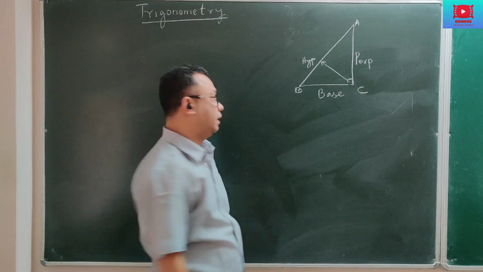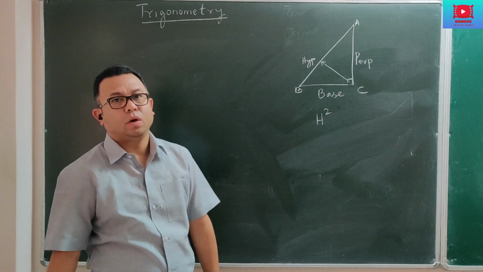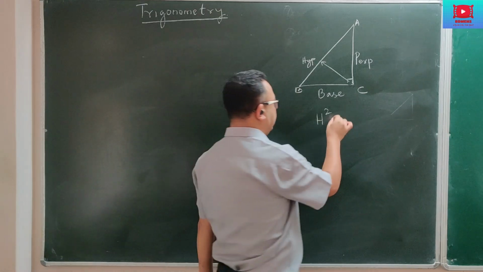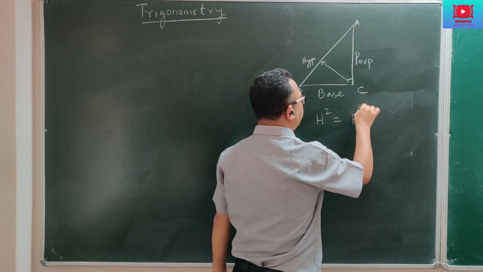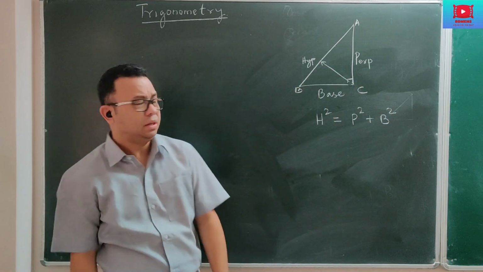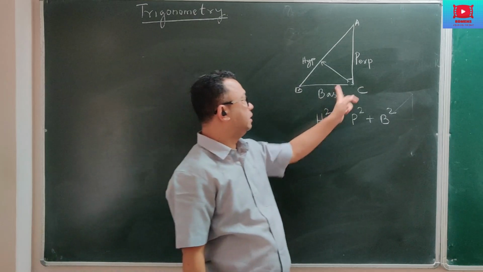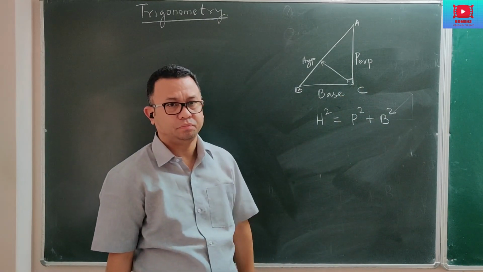Then we said that in Pythagoras theorem, the square of the hypotenuse is equal to the sum of the squares of the perpendicular and base. This is your Pythagoras theorem which you learned in class 8. So that means this is base, that is perpendicular.